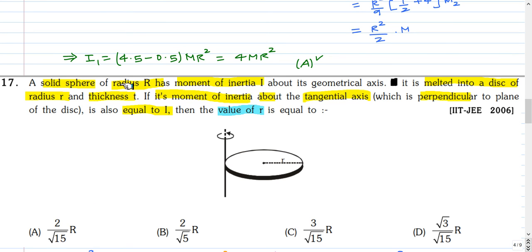A solid sphere of radius R has moment of inertia I about its geometrical axis. It is melted into a disk of radius small r and thickness t. If its moment of inertia about a tangential axis, which is perpendicular to the plane of the disk, is also equal to I, then the value of r is equal to. Four options are given. You can pause and attempt this question.